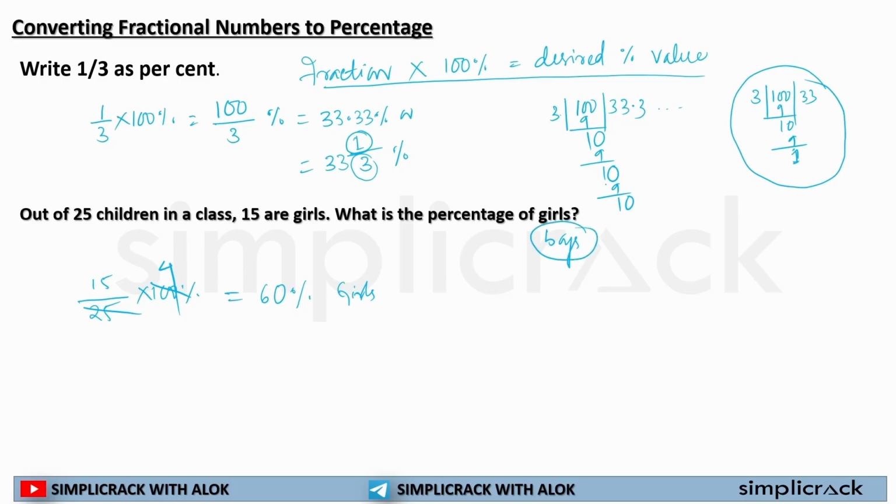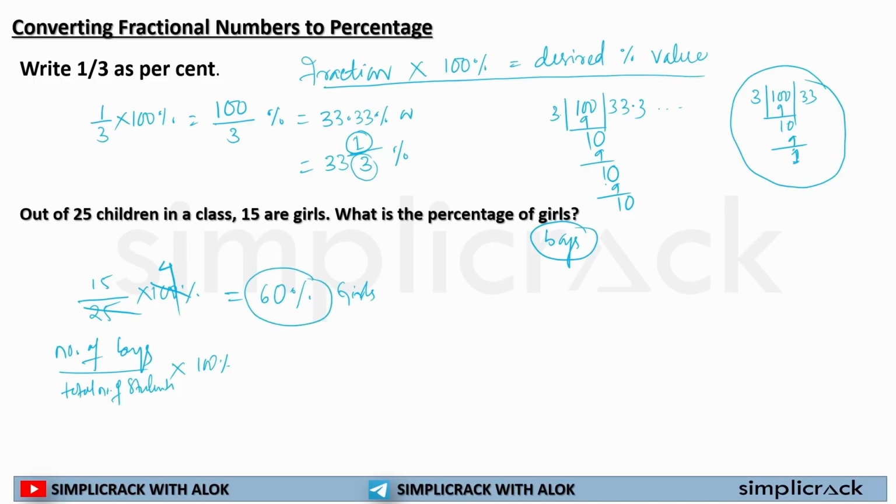If this particular question asked for the percentage of boys, what will you do? You have two options. First option is to find out the number of boys, divide that by the total number of students, and multiply by 100%, then you will find the percentage of boys. Or, if you do not want to do it that way, you will first find the percentage of girls.